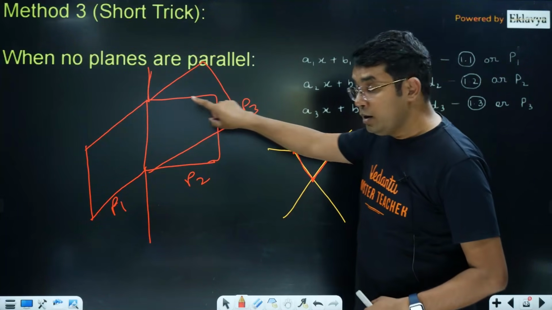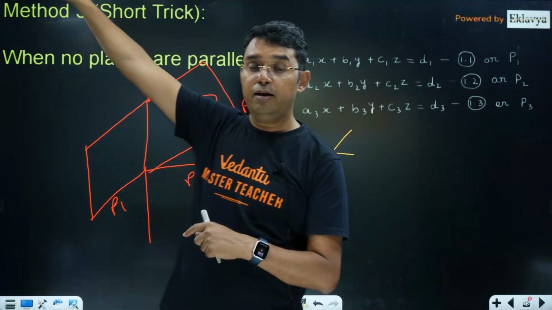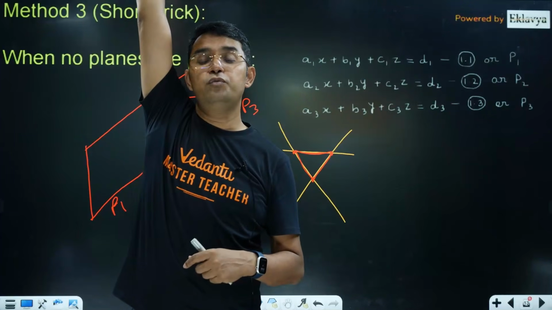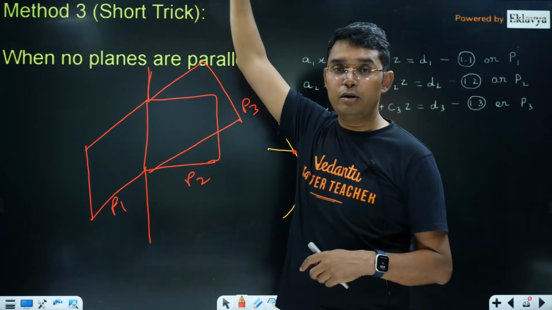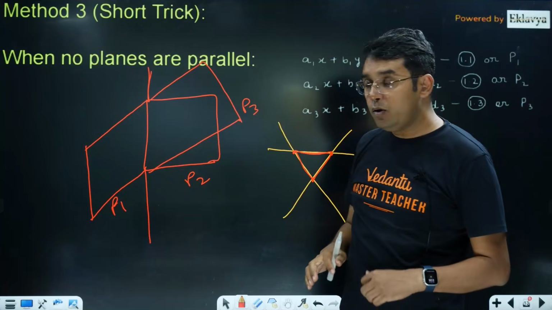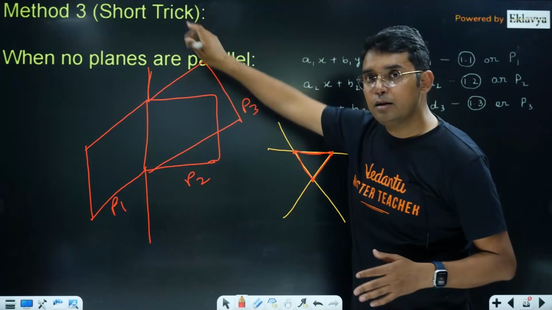Okay, so the infinite solution case, the no solution case, and the unique solution case, which is there when you have one wall like this, one wall like this, and one roof on top of this, so one corner will be there. Now we will find how these cases can be identified with my method, the short trick.